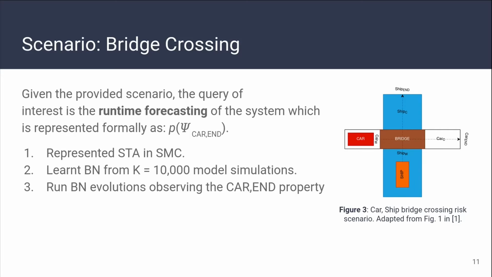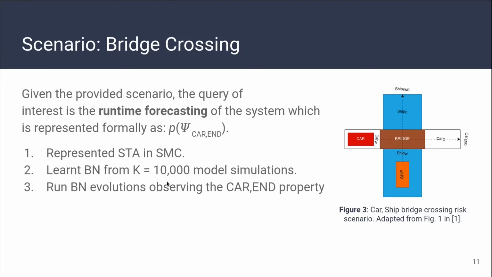While there are 3 applications within the paper, we'll be looking at the bridge crossing scenario. Within this scenario, we are provided with 2 vehicles, a car and a ship, both with a goal to cross the bridge. For the car to cross, the bridge must be lowered, and for the ship to cross, the bridge must be raised. To begin, we represent the system as a stochastic timed automata in SMC. From there, we can then run 10,000 model simulations to train our Bayesian network.